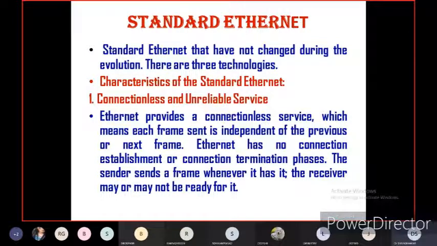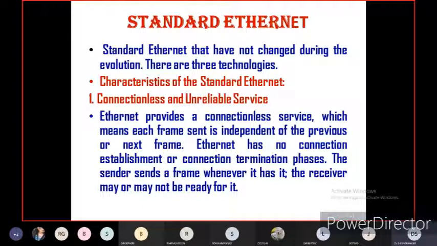So in connectionless, we don't know whether the destination is ready to receive the data when the sender is ready to transmit. That's why this wireless or connectionless is called an unreliable service. There is no guarantee that the data will be received by the receiver. So this is called unreliable.